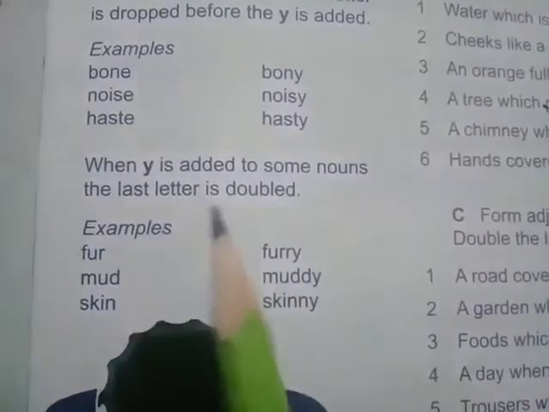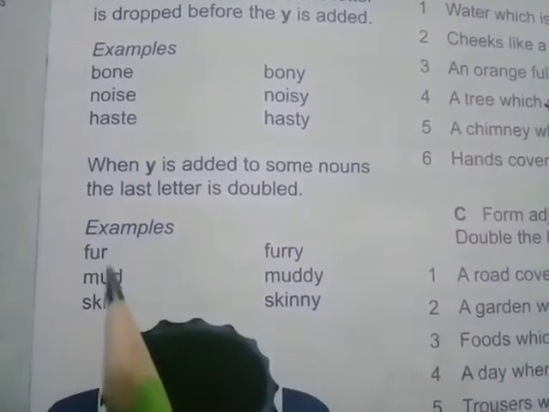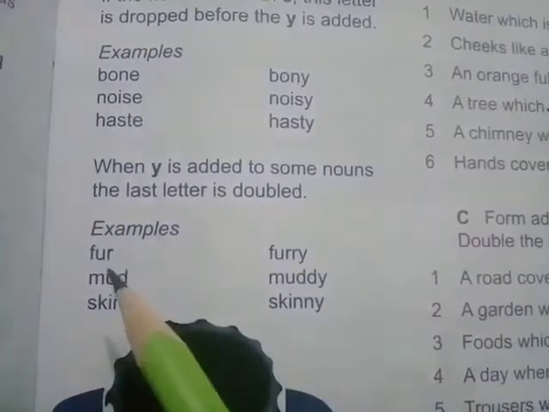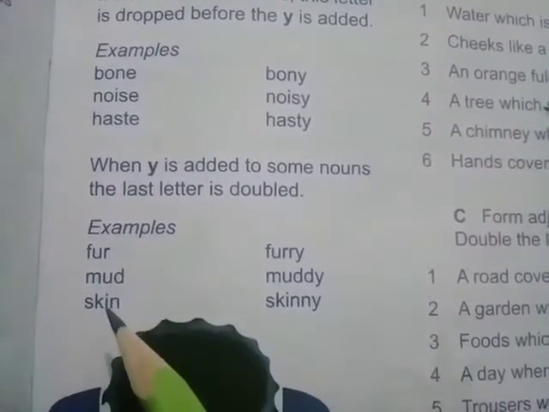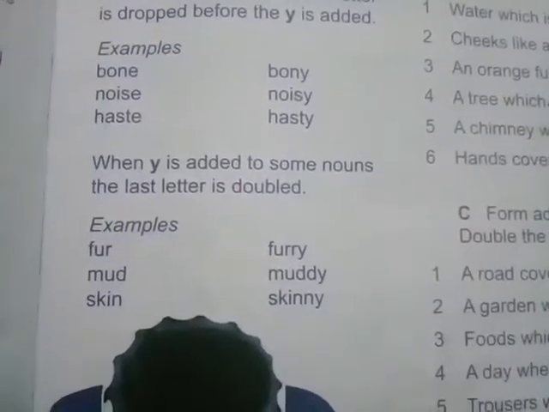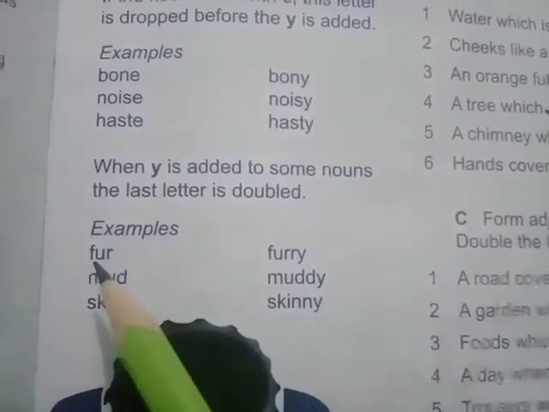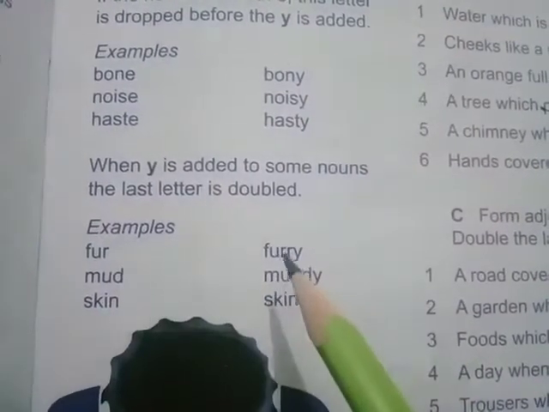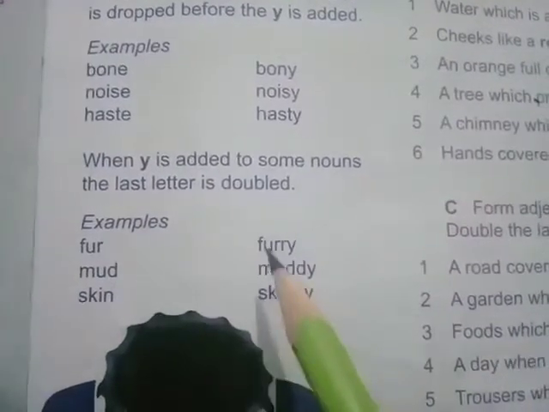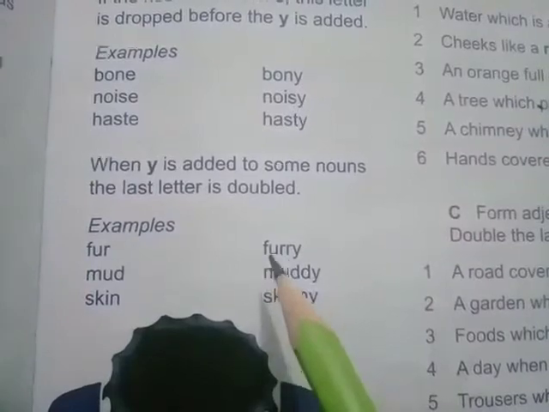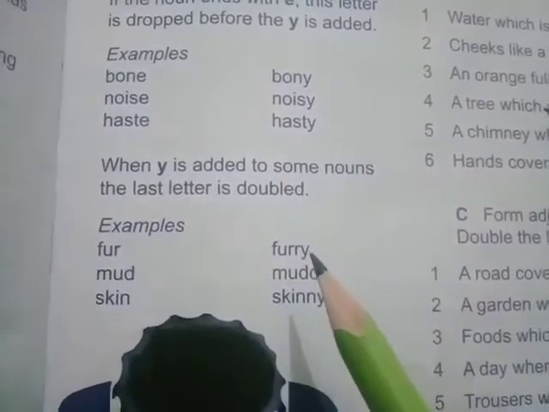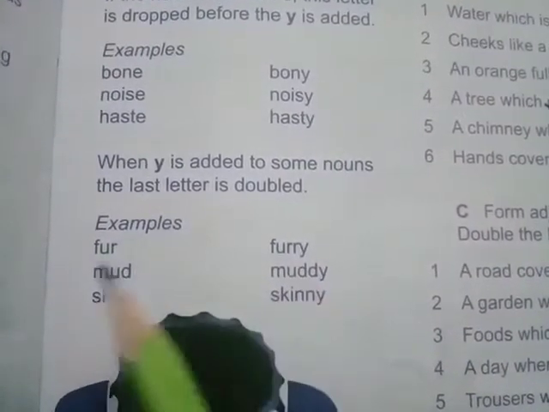When Y is added to some nouns, the last letter is doubled. Dear students, when the second last letter is a vowel, meaning A, E, I, O, U, we will double the last letter. For example, in fur, U is the second last letter and a vowel, so while making the adjective we double the last letter and add Y, so it will be furry.